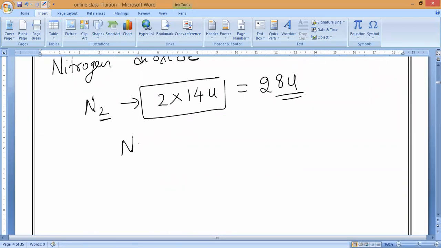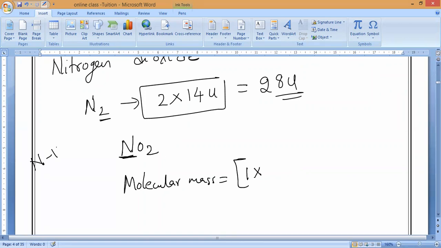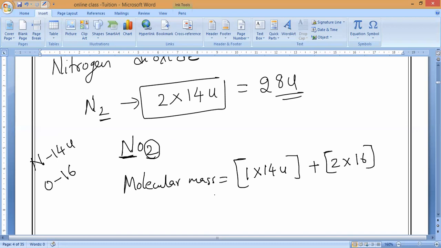Nitrogen dioxide: what is the formula? NO2. Apply the formula. Molecular mass equals number of atoms of the first element, 1, into the atomic mass of nitrogen, 14 U, plus number of atoms of the second element, 2, into the atomic mass of oxygen, 16.